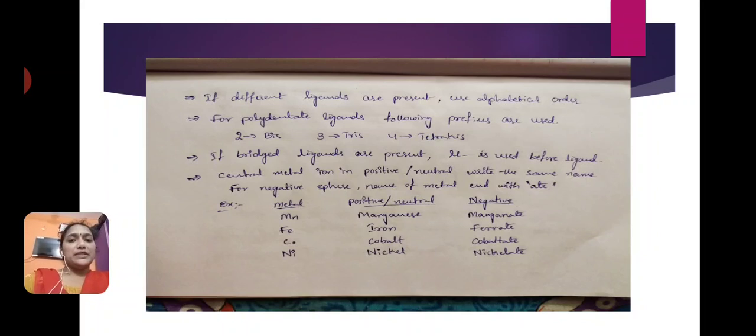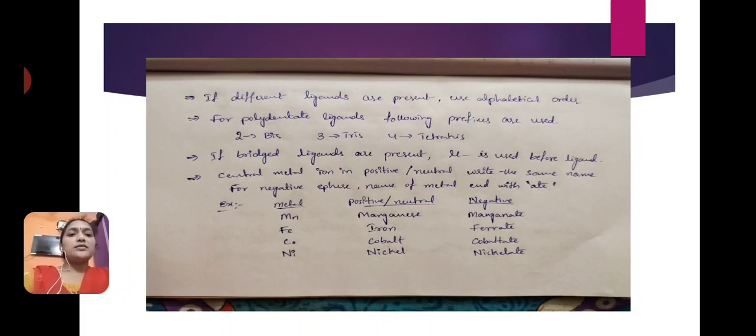If it is present in a negative sphere, we have to write manganate. Negative spheres end with ate. Positive or neutral, same name: manganese. But if manganese is present in a negative sphere, we write manganate.